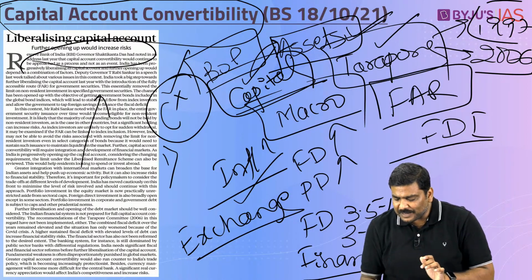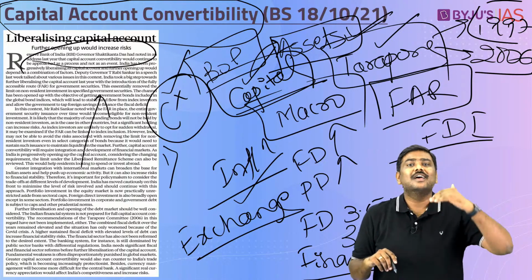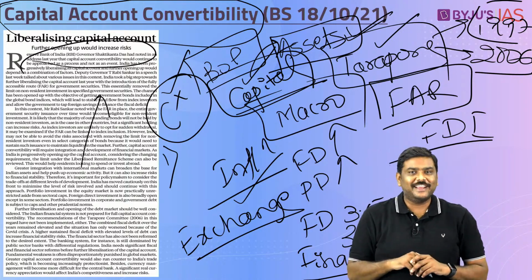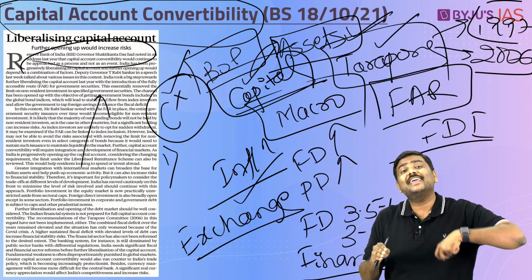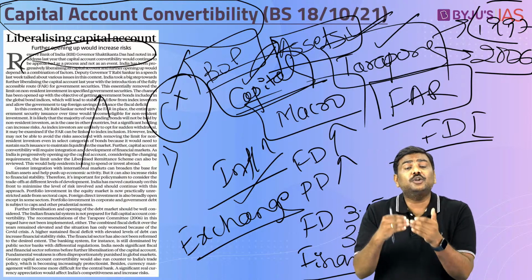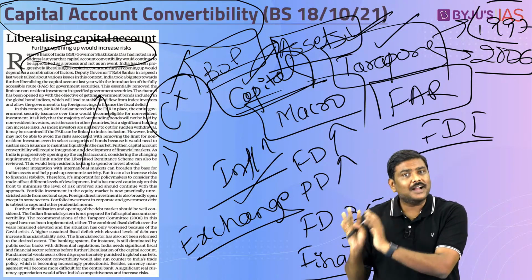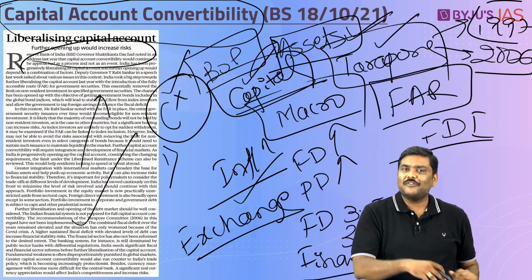So if you see these particular preconditions, none of them are actually met or present in the case of the Indian economy. So without achieving these preconditions, or without taking the economy to these preconditions, it would be very risky to go for full capital account convertibility in the case of India. So this is the gist of the article provided here.